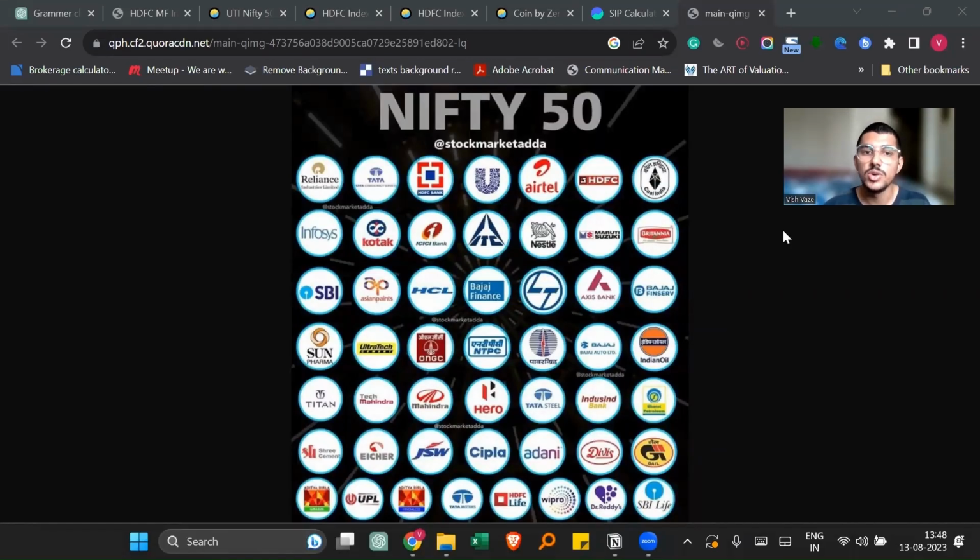So first, let's try to understand what index funds are. Index funds are like mutual funds or ETFs, which are designed to mimic specific stock market indexes. Like in India, we have Nifty 50 and Sensex. In Nifty 50, we have 50 different companies from different industries. Like we have Unilever from FMCG, HDFC Bank from banking, and TCS from the IT industry. Like this, we have different indices which represent a particular market segment.